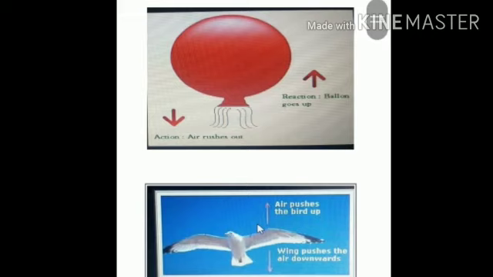This equal pushing downward and upward keeps the bird flying.